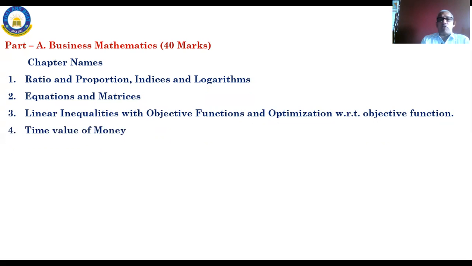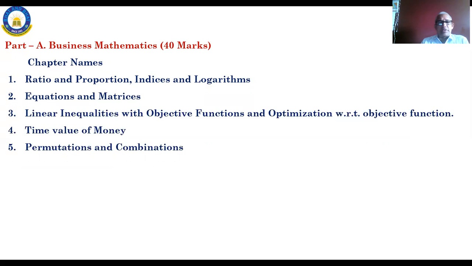Next is time value of money. Time value of money means, suppose you have 1,000 rupees today. After 6 months, what it gives you today it will not give you after 6 months because of inflation and all. These terminologies you understand, because you have already covered this at your 12th level. Or if you deposit 10,000 rupees in a bank today, say after a year you get 10,600 rupees or something like that. That is known as time value of money. How to calculate and all, that will be studied.